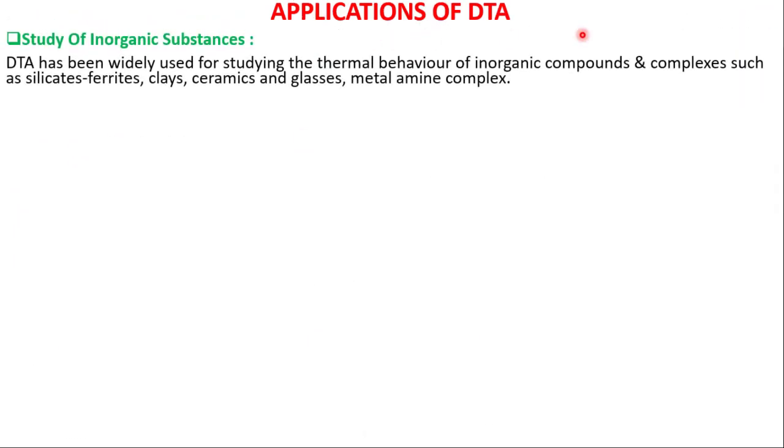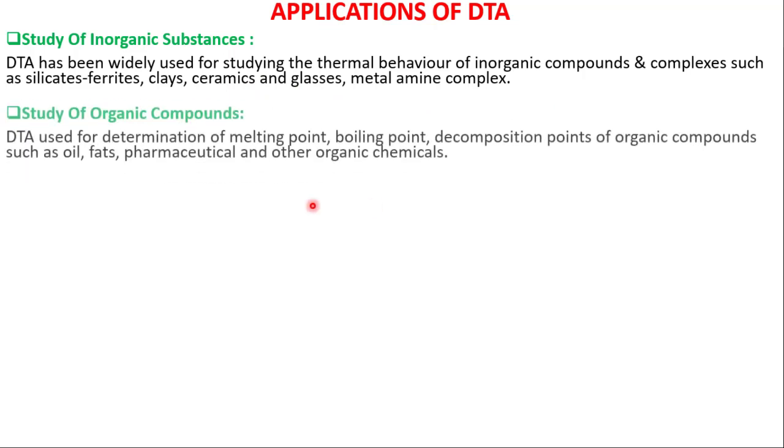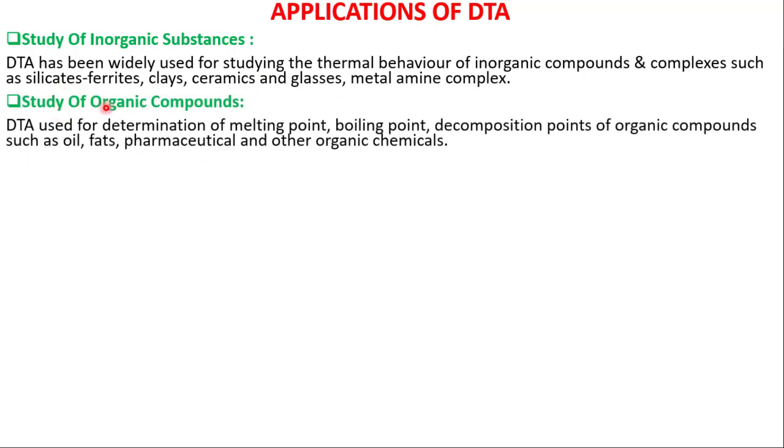Applications of DTA. Study of inorganic substances. DTA has been widely used for studying the thermal behavior of inorganic compounds and complexes such as silicates, ferrites, clays, ceramics, and glasses, metal amine complexes, etc. Study of organic compounds.